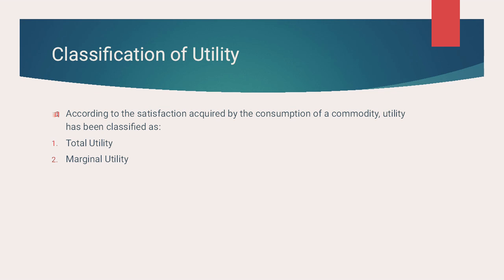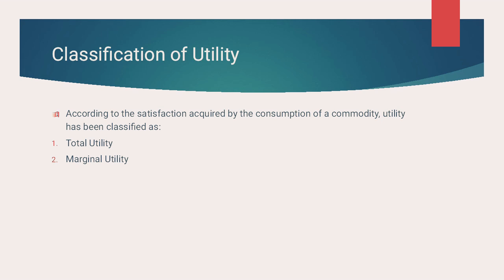Now, marginal utility is related to the satisfaction acquired by consuming one additional unit of that commodity, like addition to what you've consumed. For example, if I consumed two rotis, I consumed one more roti. So that is marginal utility, the addition of utility. However, it should be clearly understood that normally the marginal utility continues to decline.